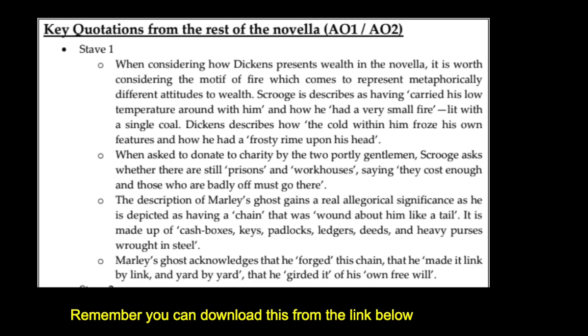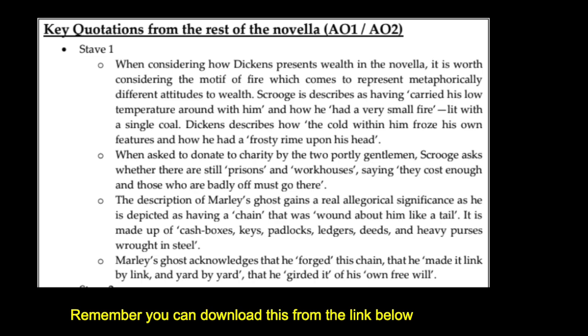And I think the other thing we can look at here is Scrooge's selfish reaction to the two gentlemen. So two gentlemen come asking for money for charity. And Scrooge's response is to ask whether there are workhouses or prisons, suggesting that those who lack wealth, those who lack money, should either be sent to a workhouse or should go to jail. Right. And another bit of a contextual point here, this is quite important because, of course, in Victorian society, workhouses were places where, if you didn't have enough money to support yourself, if you were too poor, you would potentially be sent. And these would involve splitting up families, incredibly hard work, and they were not pleasant places to be.